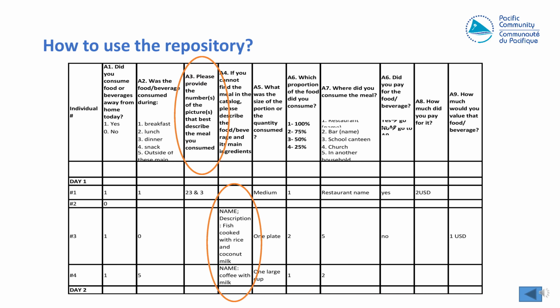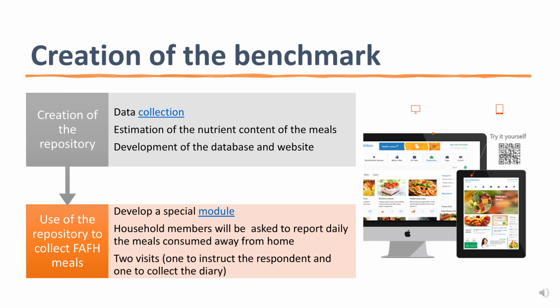Once we have created the repository, we will develop a special module. Household members will be asked to fill in the module each day for 7 days. They will be given access to the repository, and if they don't have access to an electronic device, then they will have a printout of the main meals consumed away from home.